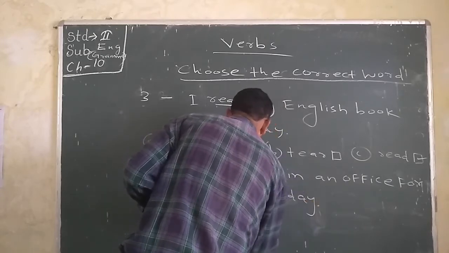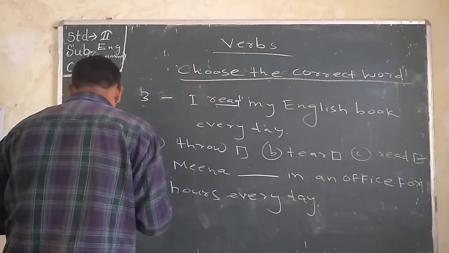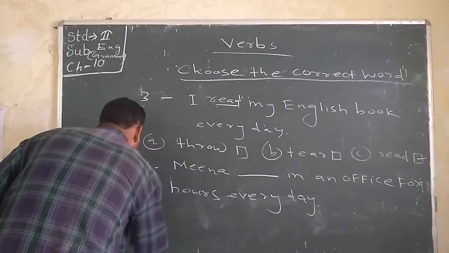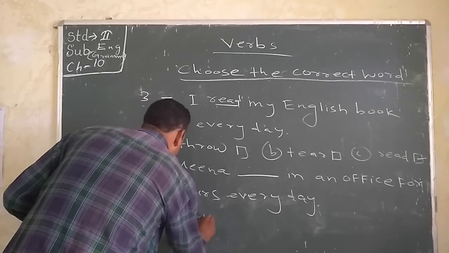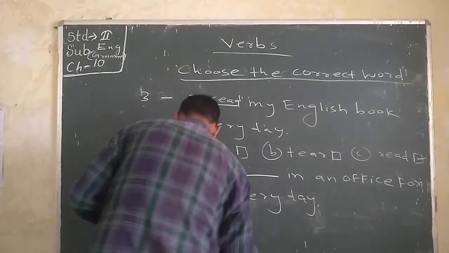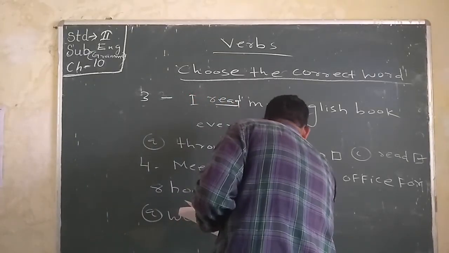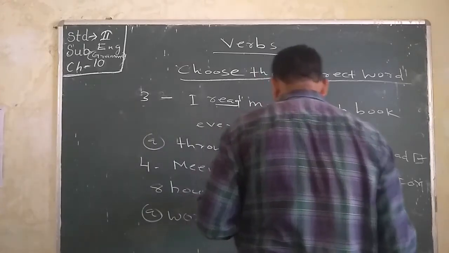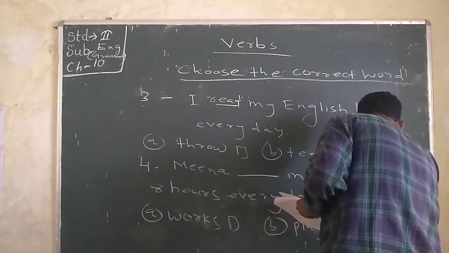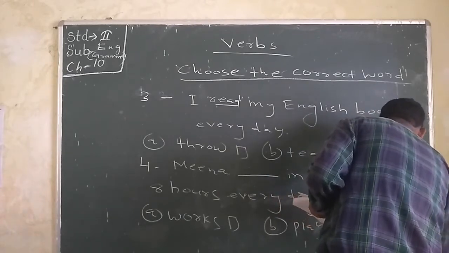So we write the options: A works, B plays, C dances.